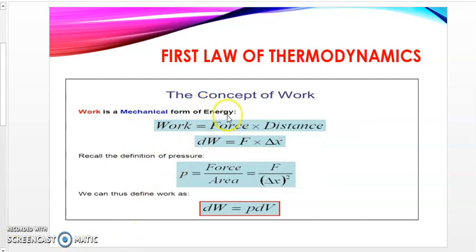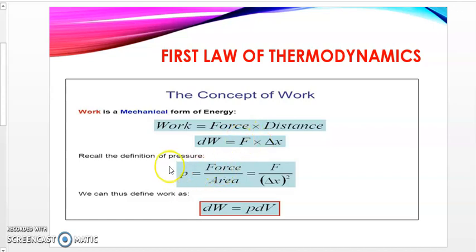Having covered the concept of work in terms of the first law of thermodynamics, we see that work is a mechanical form of energy. Of course, we calculate work using force multiplied by distance. But let us recall the definition of pressure. Pressure is defined as the physical force exerted on an object, with the force applied perpendicular to the surface of the object per unit area.